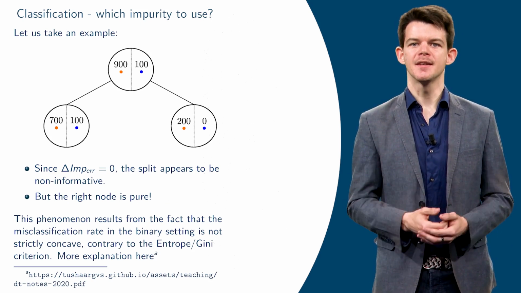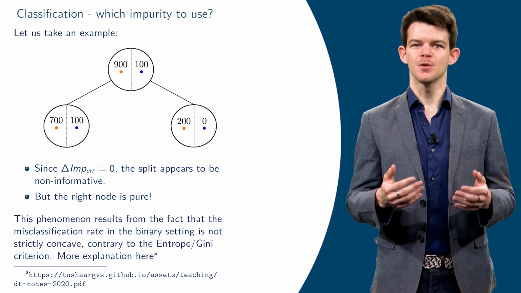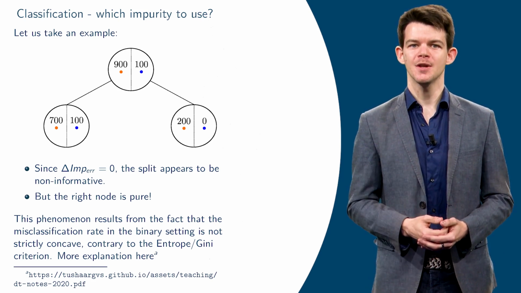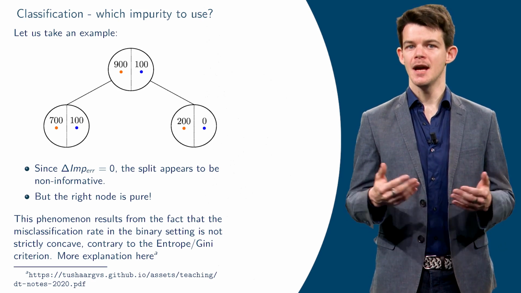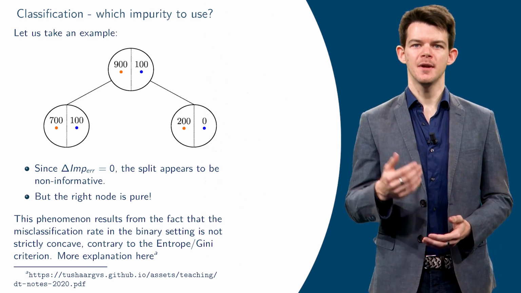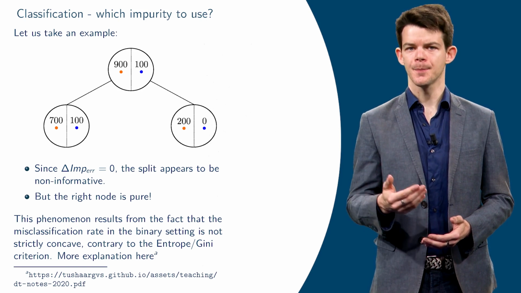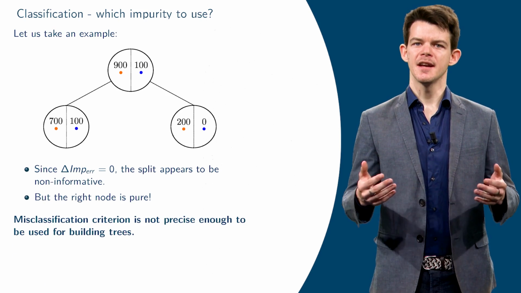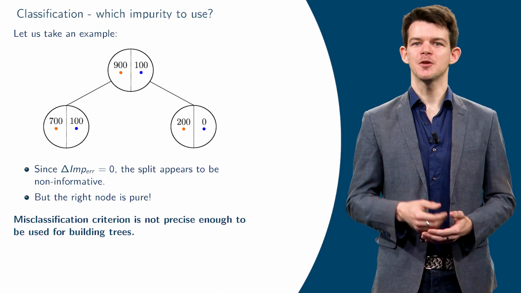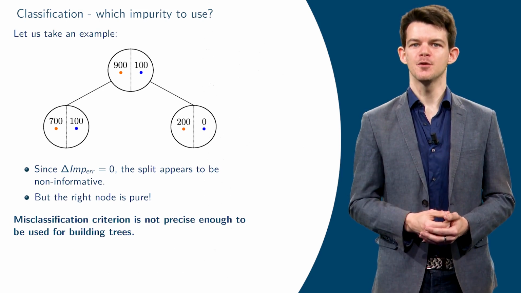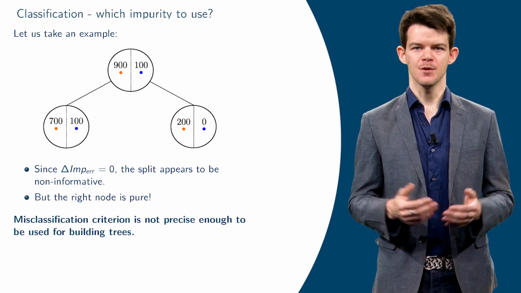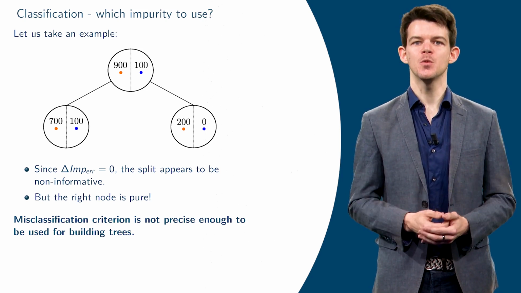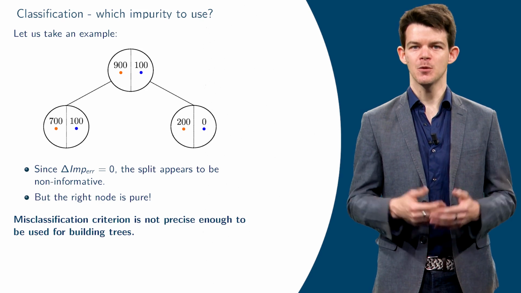The fact that the error rate is a bad indicator corresponds to the fact that the associated error function is not strictly concave, contrary to that associated to Gini and entropy. You can find more explanations by following the link below. In any case, you must remember that the error rate is not precise enough to account for the quality of a split and should therefore not be used to build a tree. Nevertheless, it is interesting because it will be used in the pruning stage that we will see later.